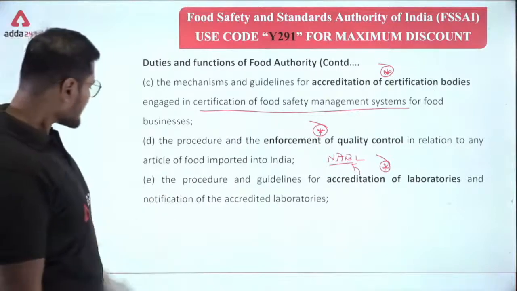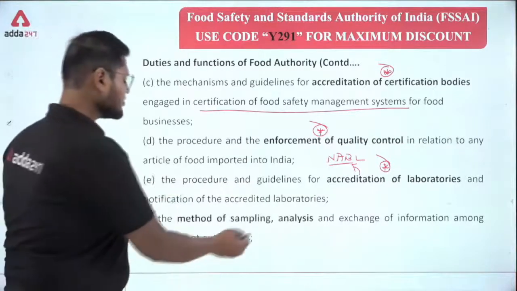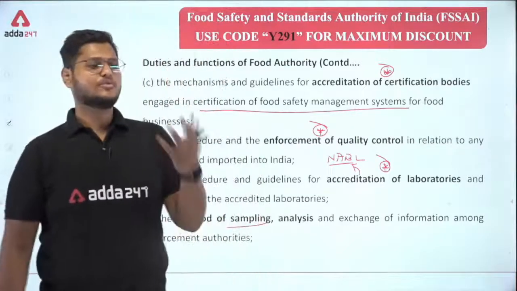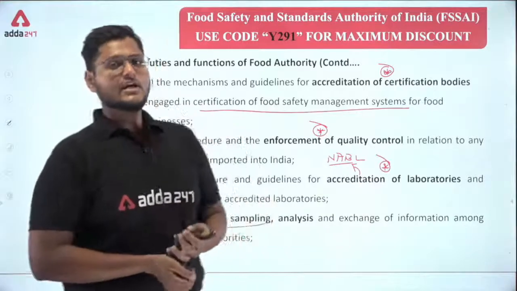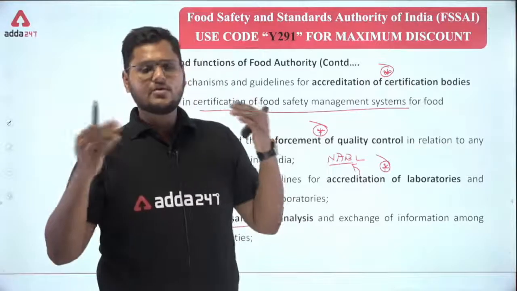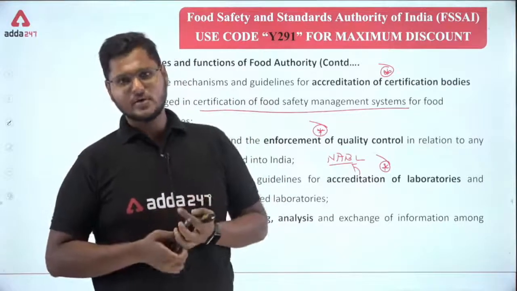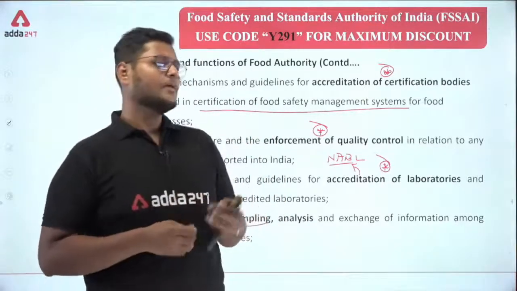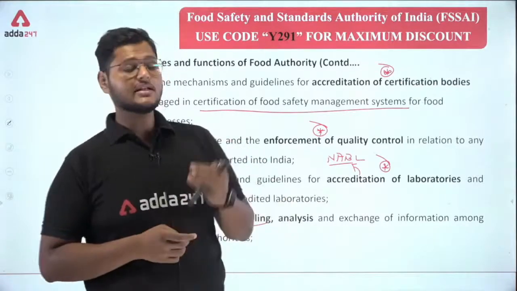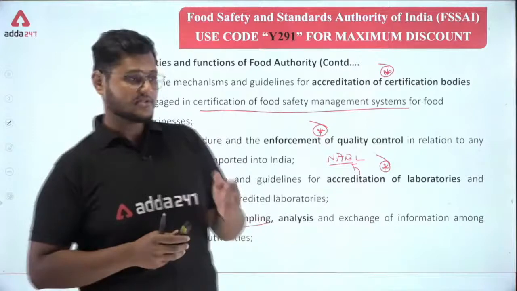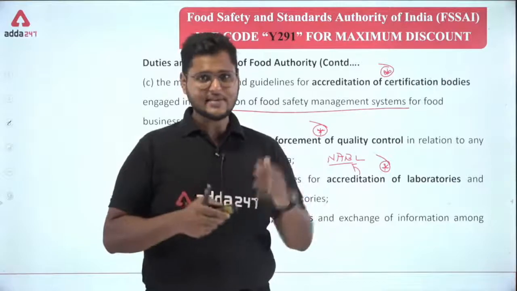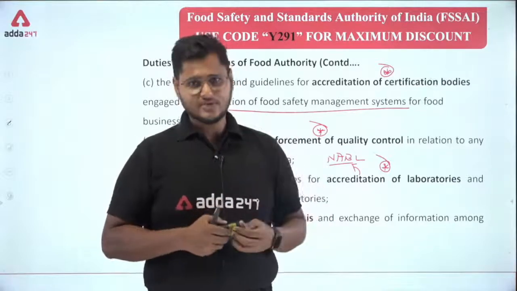Next, the method of sampling, how the food should be sampled. For example, if you are a state food safety officer, then your work is on the field. You can call yourself a field operator, or a field level worker. Why? Because usually you have to go to places and see the food that is being served in the restaurants, or the food that is being sent to places like bakeries. They usually cook the food and send it to different places.